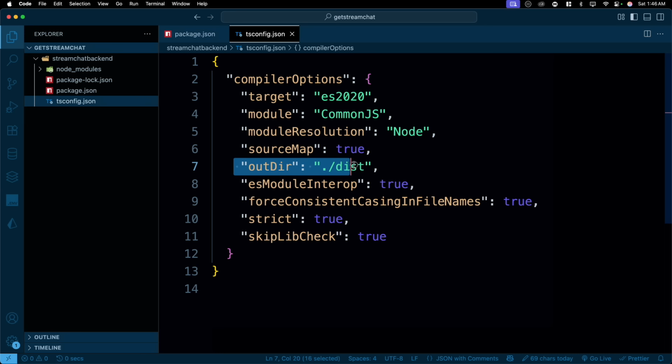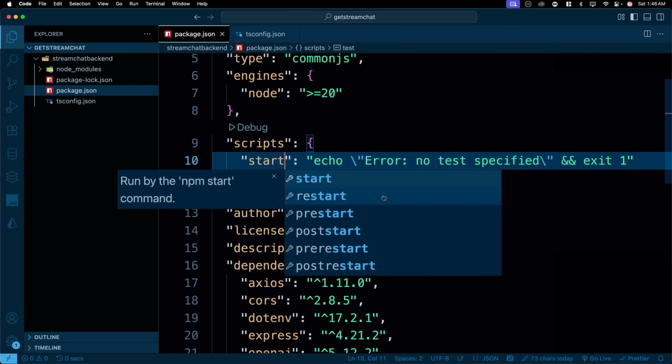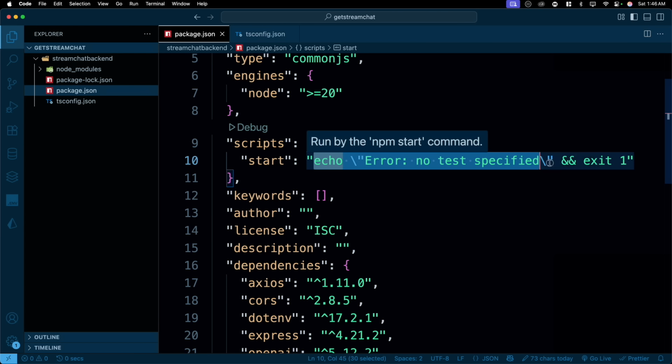Also notice here, the output directory is dist. That means we want to use the distribution folder. You can name this folder anything. It's just a folder name, nothing new, nothing extraordinary. Now let's go back into the package and change the scripts as well. First the script is going to be start. That is probably going to be used on the server itself, and we can use it for lots of purposes.